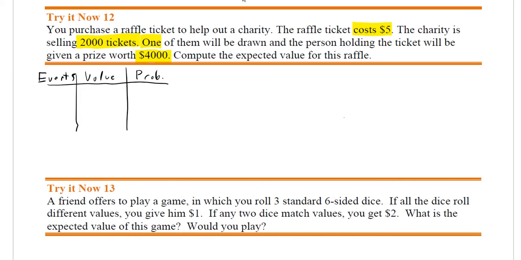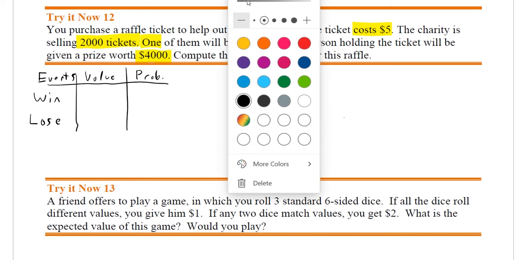Now, with this raffle, the different events that you could have is that you could either win the raffle or you could lose the raffle. It's an A or B circumstance. It's a binary situation. You could either win or you could lose.